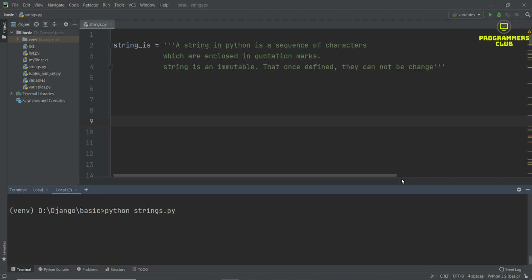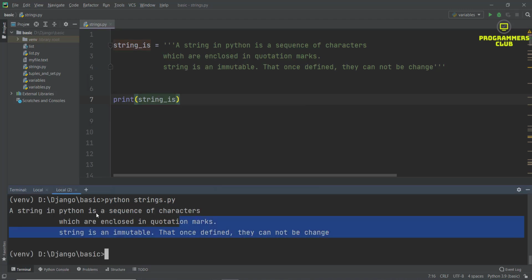Generally, double quotes are used for string representation, and single quotes are used for regular expressions, SQL, and dictionary keys. Triple quotes are used for multi-line comments and formatted strings. As an example, I want to print, run it. Now we get a formatted string. We also saw that in the previous lesson.